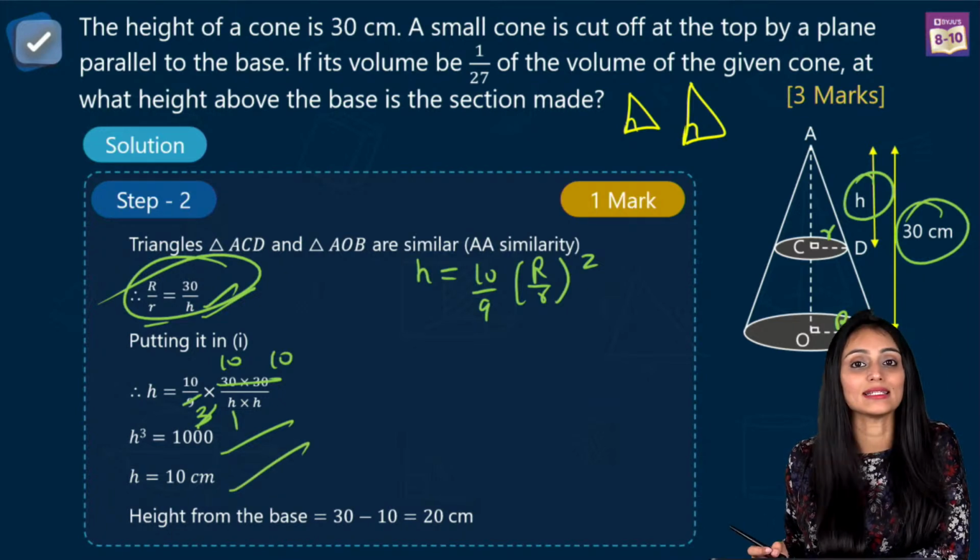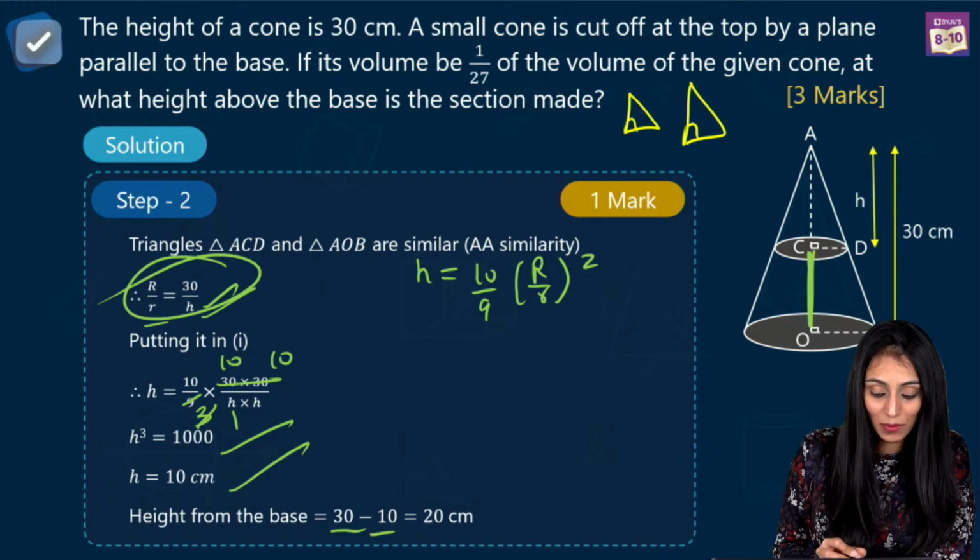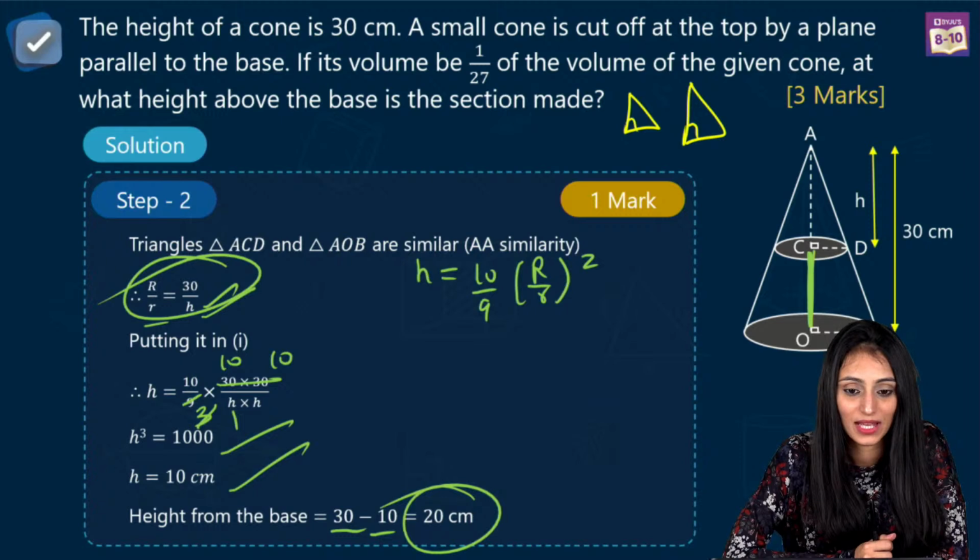So we have got 10 centimeter as h, but I do not need h. I need CO. That's 30 minus 10, which is 20 centimeter. Thank you, Saif Pasha. Yes.